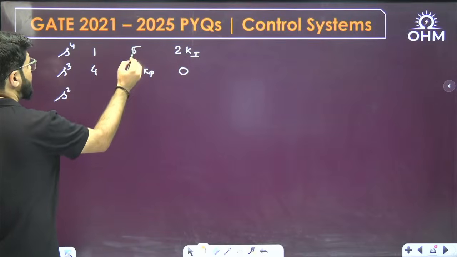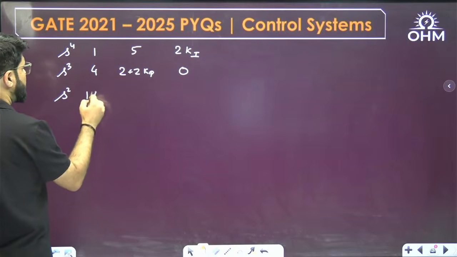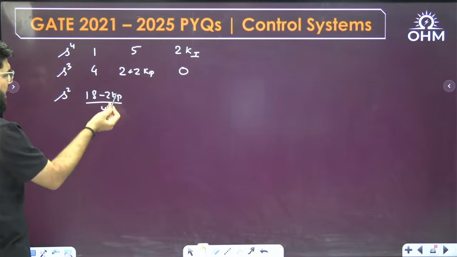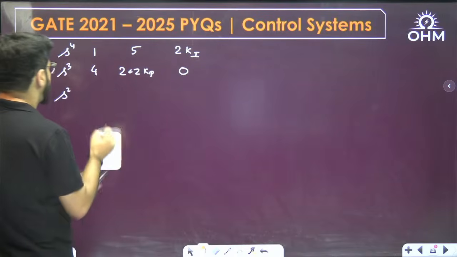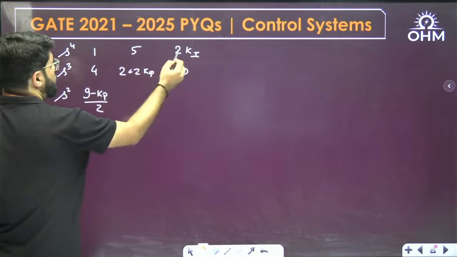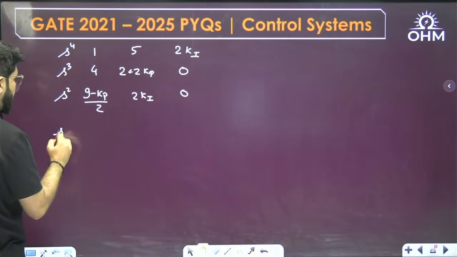S square, now solving it: 20 minus 2, 18, so 18 minus 2 Kp by 4. I can cancel 2, so 9 minus Kp by 2. Then 4 into 2 Ki by 4, that is 2 Ki. Last element 0. Now the S power 1 row.